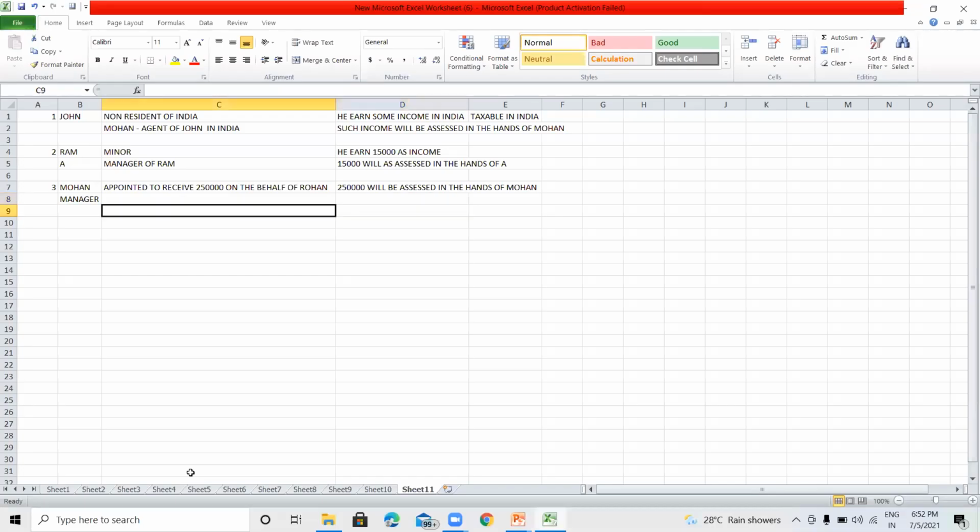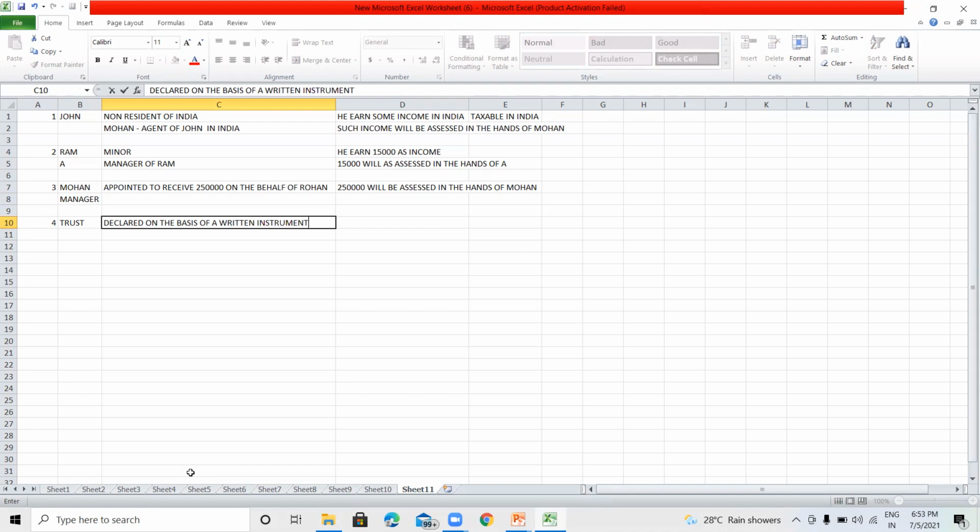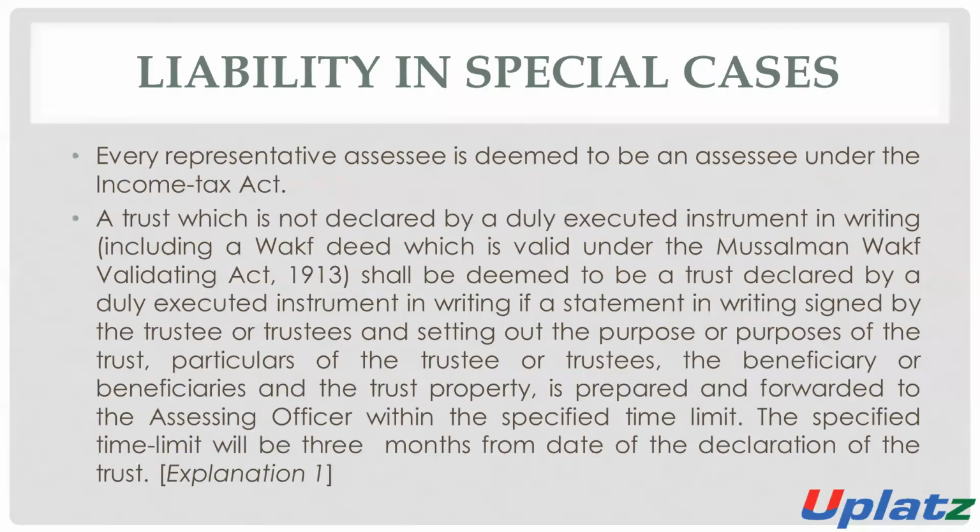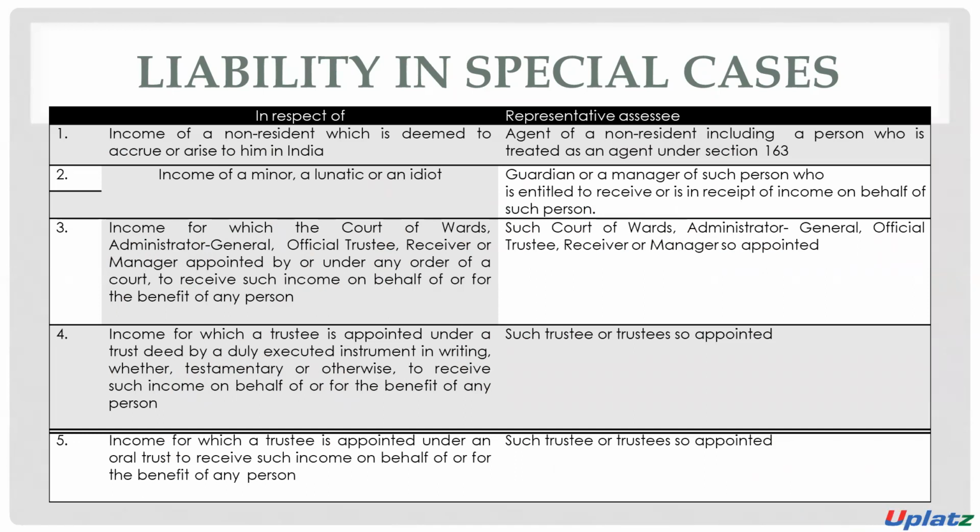Just like that, for example, there is a trust, and in respect of such a trust, such a trust is declared on the basis of a written instrument, then it will be considered as a trust.